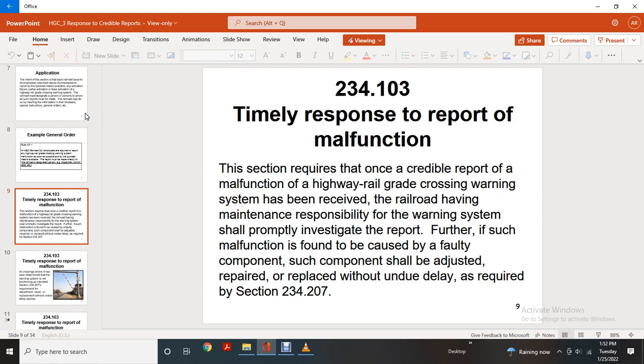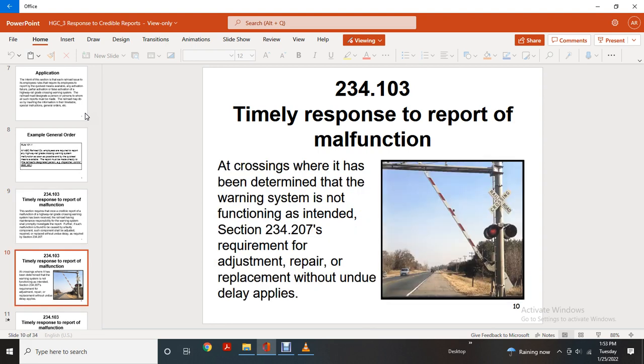234.103, Timely response to a reported malfunction. This section requires that once one credible report of a malfunctioning highway grade crossing warning system has been received, the railroad having maintenance responsibility for the warning system shall promptly investigate the report. Further, if a malfunction is found to be because of a faulty component, the component shall be adjusted, repaired, or replaced without undue delay as required in section 234.207. Whether or not it has been determined that the warning system is not functioning as intended, the requirements of 234.207 for adjustment, repair, or replacement without undue delay apply.